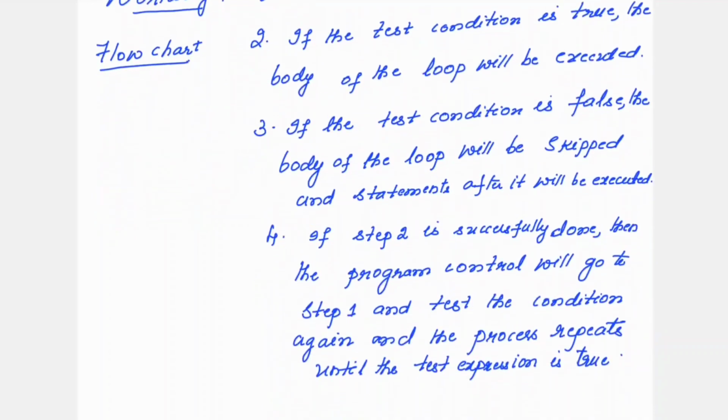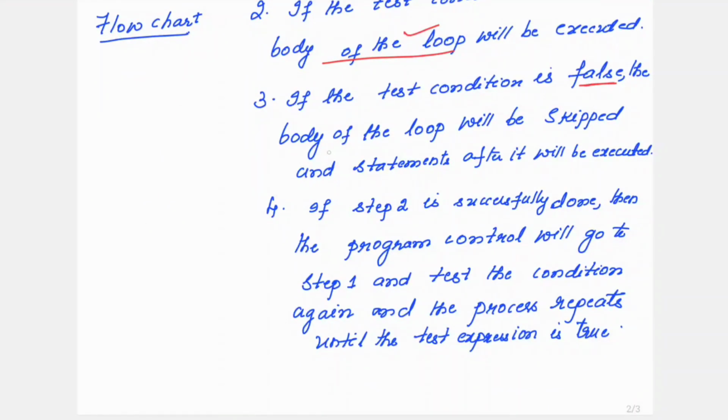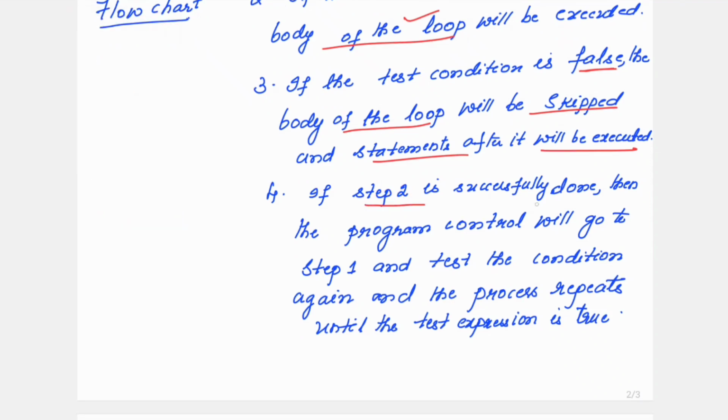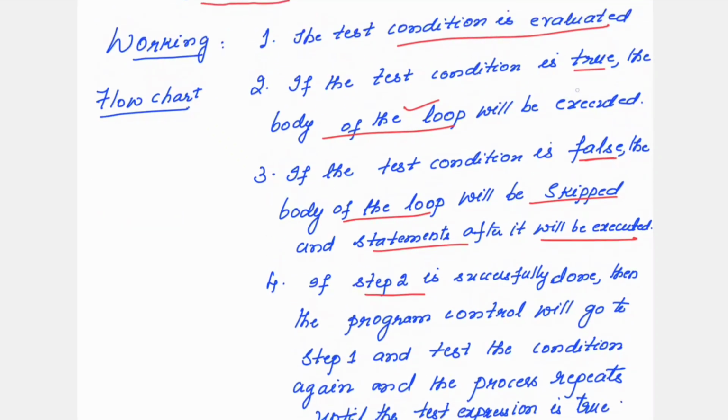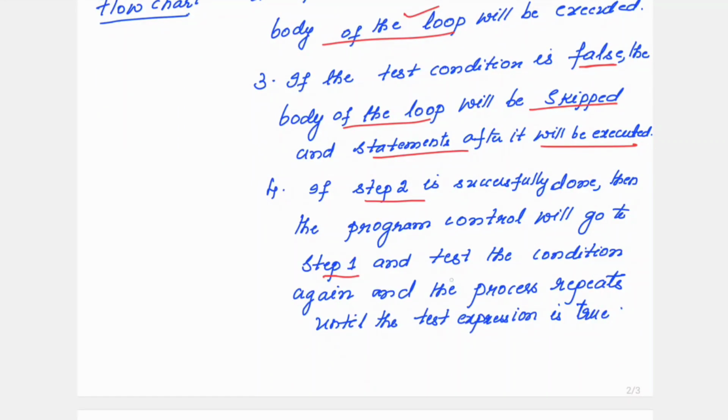So this working of the while loop I have already mentioned. The test condition is evaluated. If the test condition is true, the body of the loop will be executed. If the test condition is false, then the body of the loop will be skipped and the statements that are present after the body of the loop will get executed. The next line I have written is, if step 2 is successfully done. What is step 2? If the condition is true. If step 2 is successfully done, then the program control will go to step 1. Step 1 is once again the test condition or expression is evaluated again, and the process repeats as long as the expression is true.